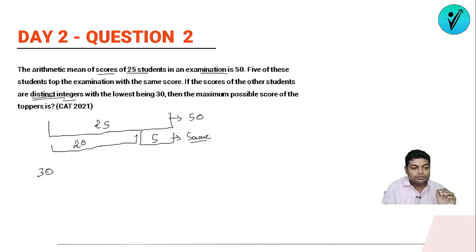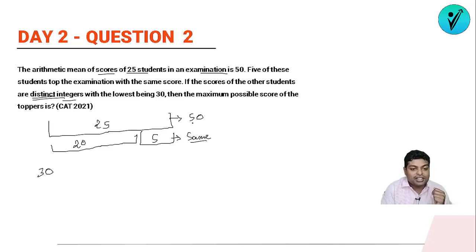The lowest marks is 30, and whatever other students will be scoring, it will be more than 30. It's very easy, clearly they are stating. So what is the maximum possible score of the toppers? What we have to do in this question is maximize the score of the topper. Whatever marks the toppers are scoring, we have to maximize this value. So in order to maximize this, we have to minimize this.